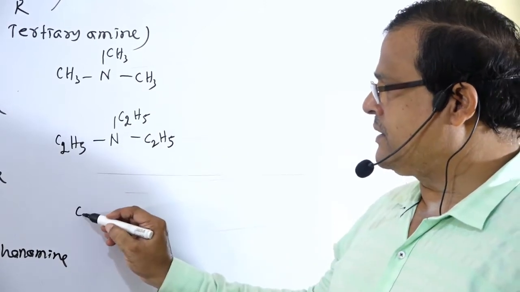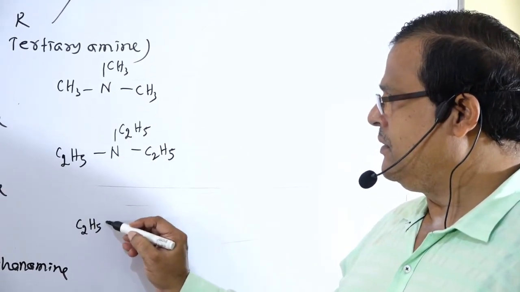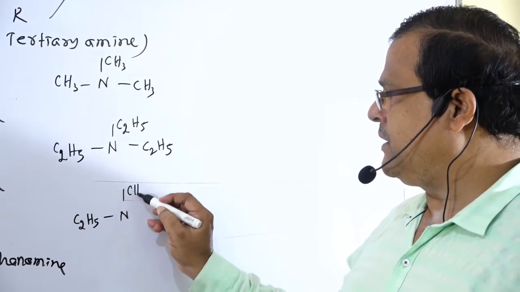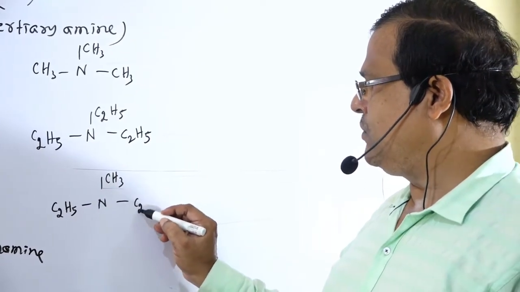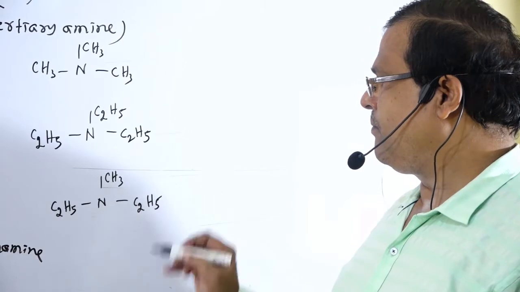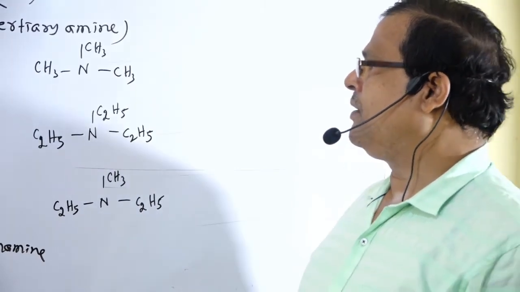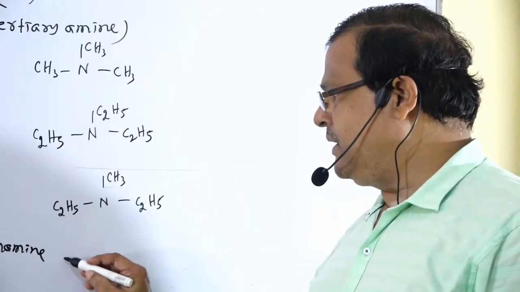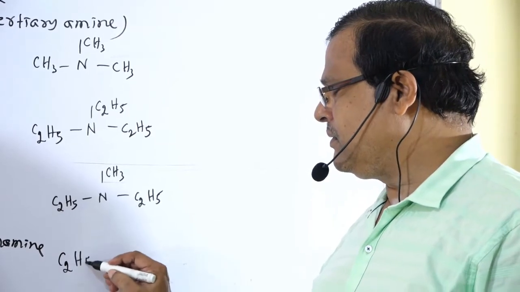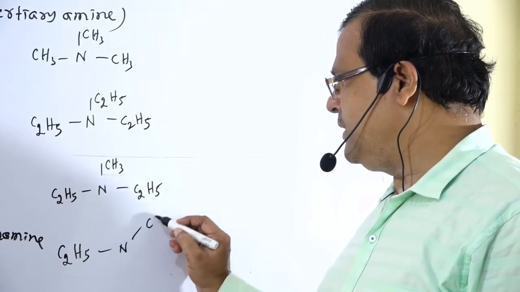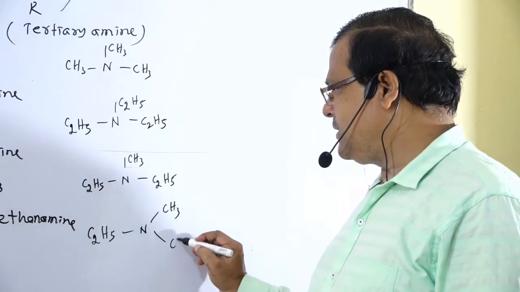Or we can take C2H5 N CH3 C2H5. Or we can take C2H5 N CH3 CH3.